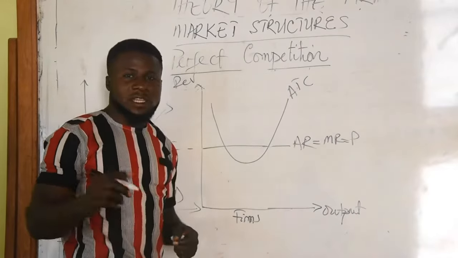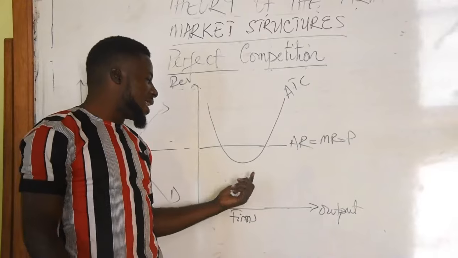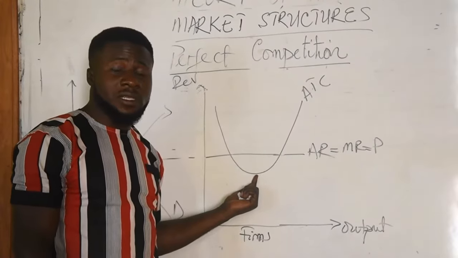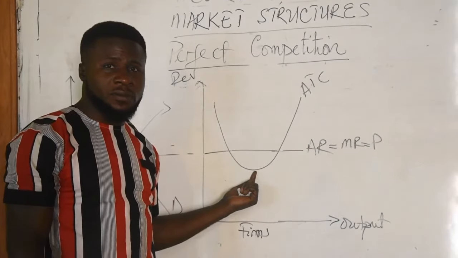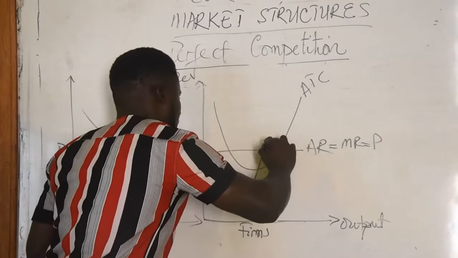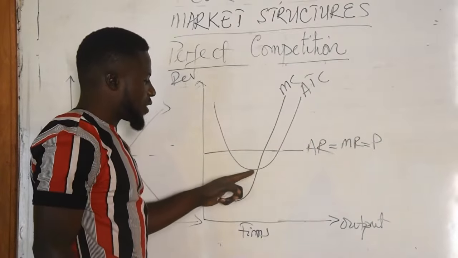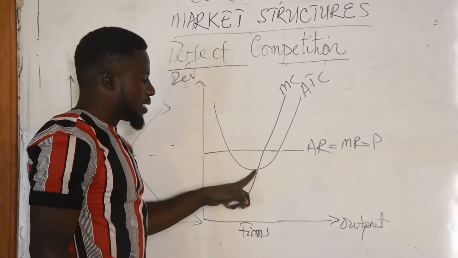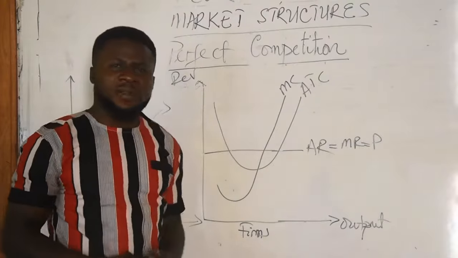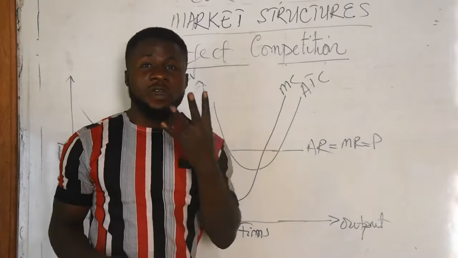And then lastly, you bring in your marginal cost curve. Your marginal cost curve should always cut across average total cost at its lowest point, which is called the technical optimum output. So this is it. Marginal cost should always cut across average cost at its lowest point, which is the technical optimum output. The question now is, what output will this firm produce? We go back to those four initial questions.